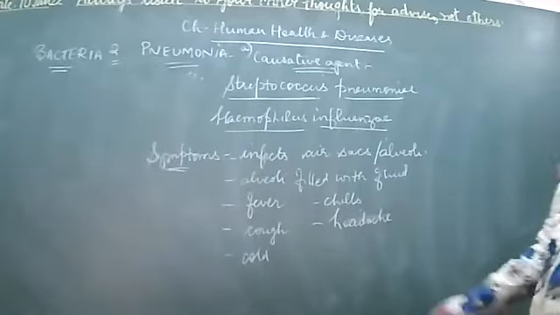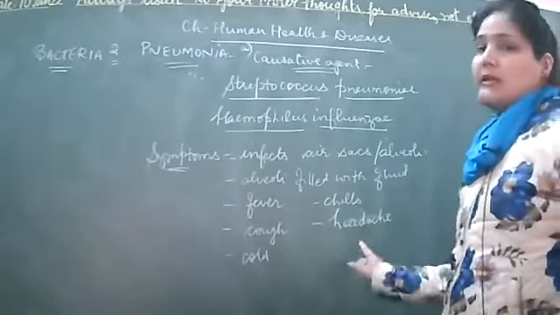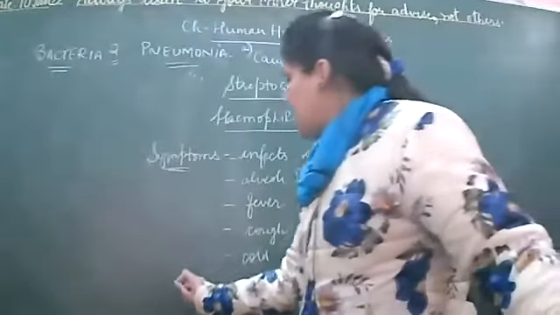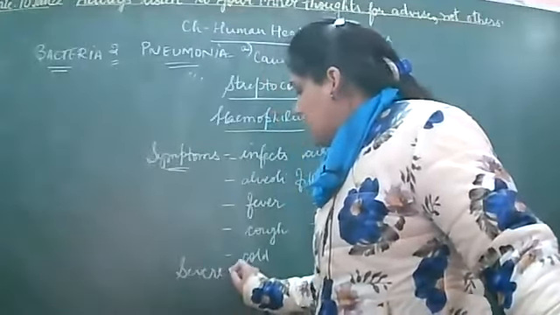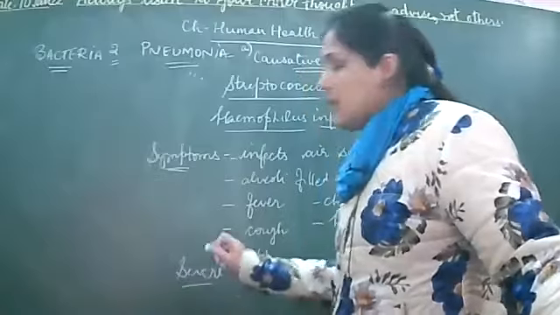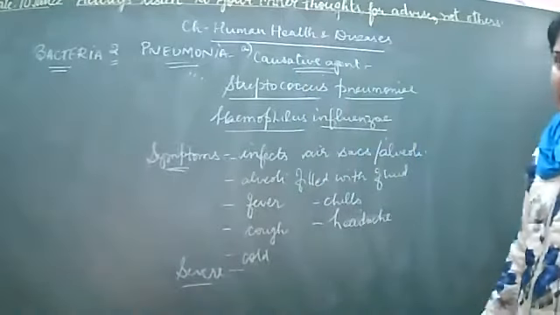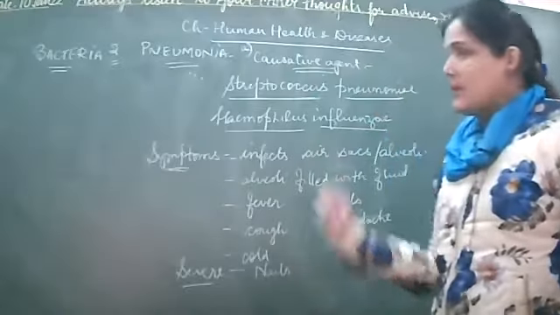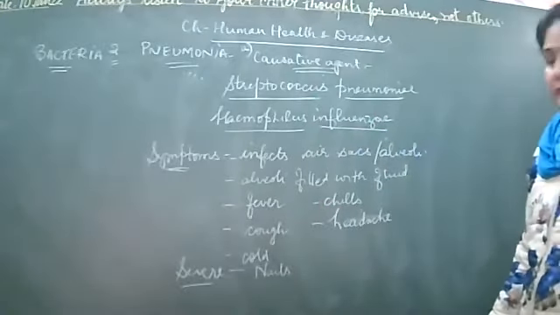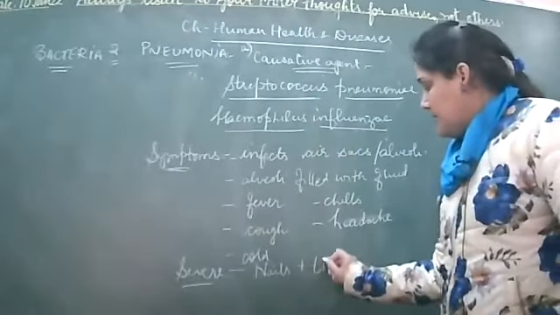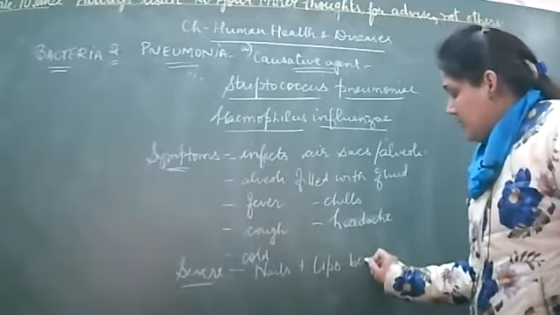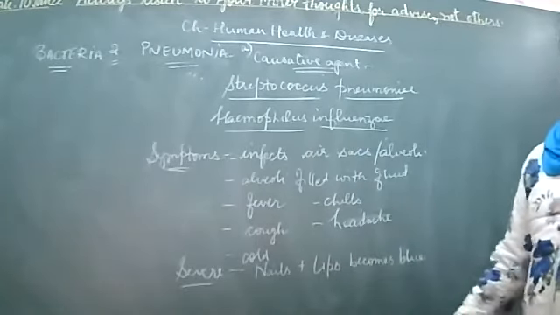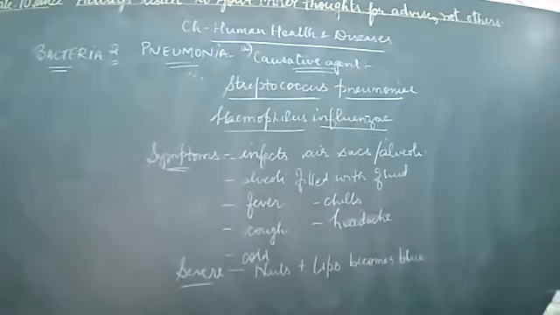Okay. Under the severe conditions, as these are the normal infectious symptoms, under the severity or under the severe conditions, the person's lips and nails may become blue in color. Okay, under severe conditions, the infected person suffering with pneumonia, the nails or the lips become blue in color. That is under the severe conditions. Okay.